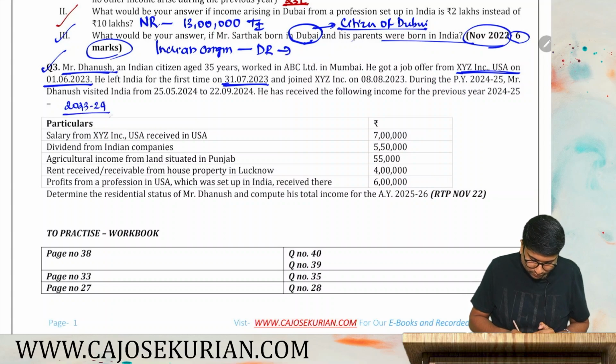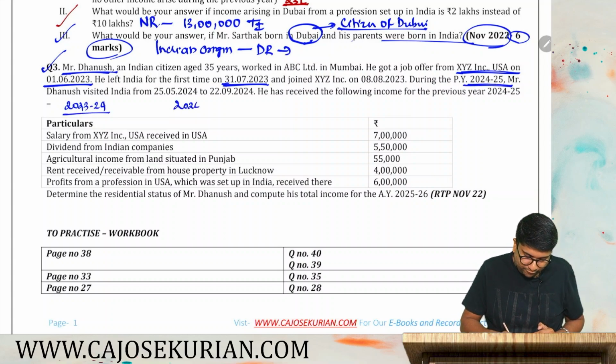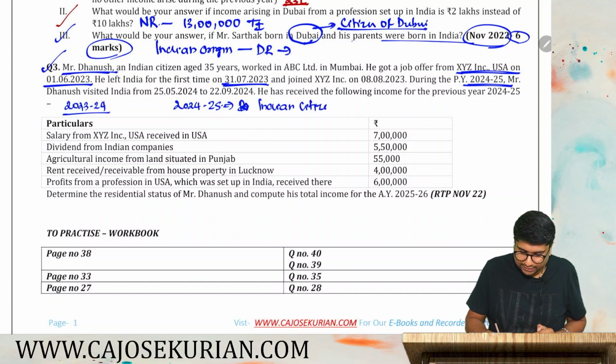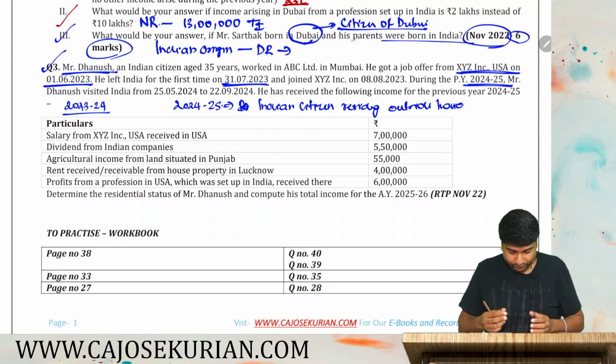Now during 24-25, you identify the person as an Indian citizen residing outside India who comes on a visit to India. That will be his category.